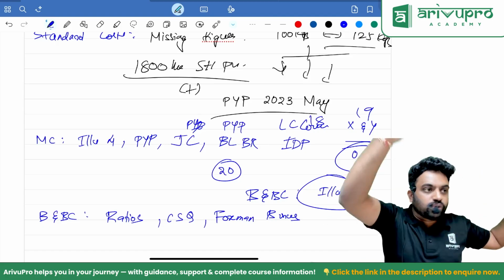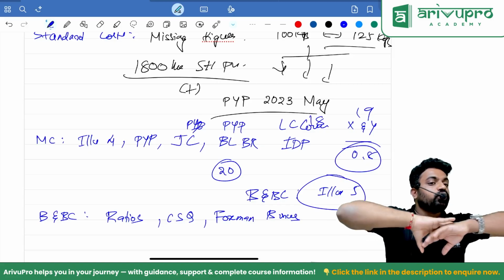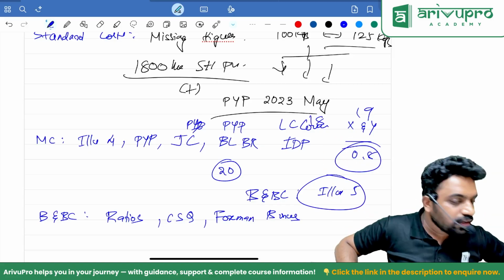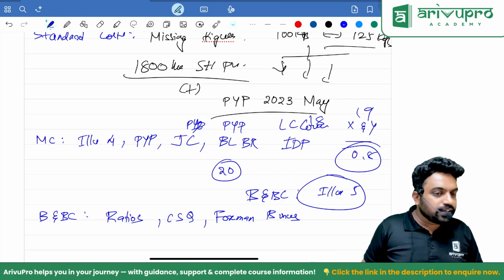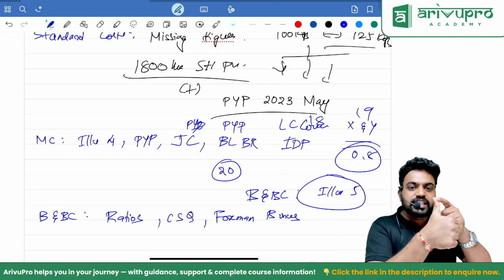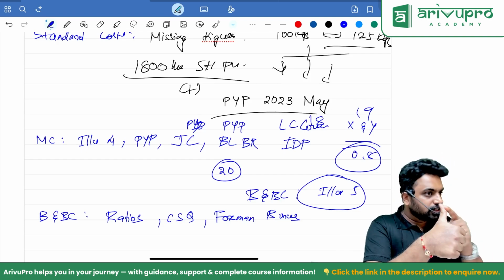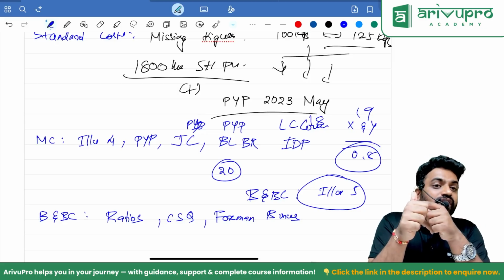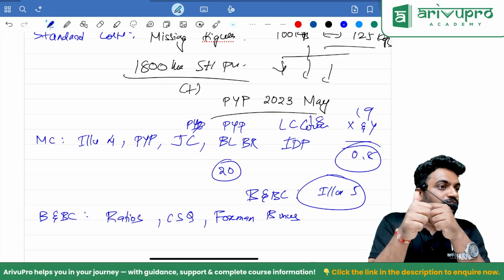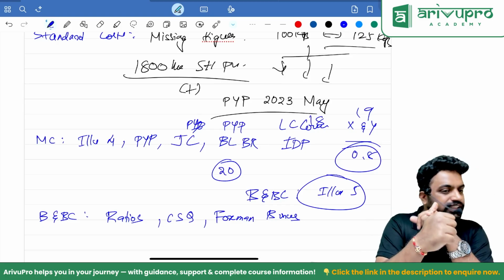So go through that small concept. That time you won't feel the chapter is heavy. Marginal, if you go, it looks big. But what is there? One, difference between marginal and absorption. Two questions are there. Correct? Then, how the variable, MOS, BES and all react. Basic questions. We have discussed a lot about it.